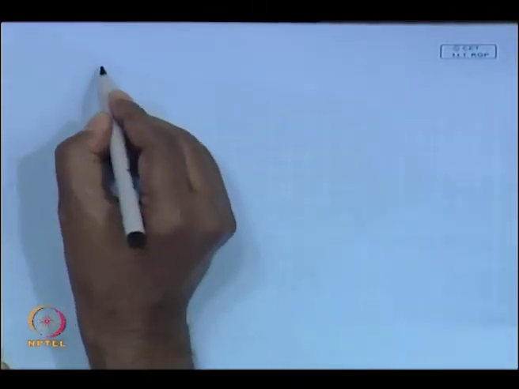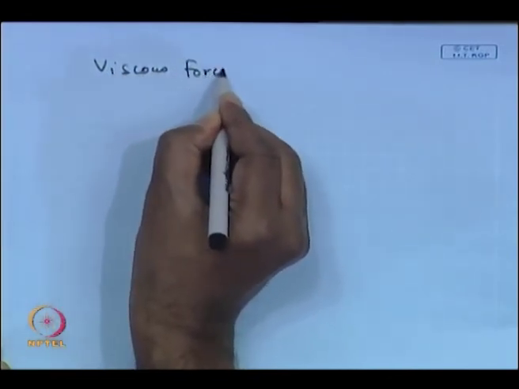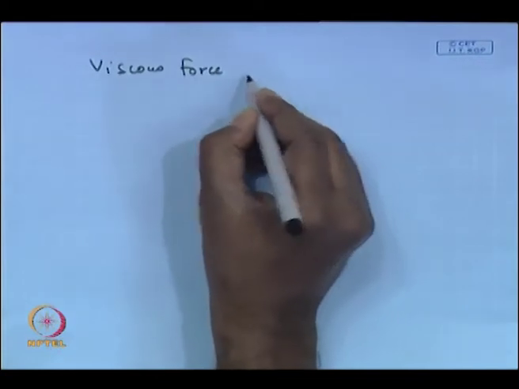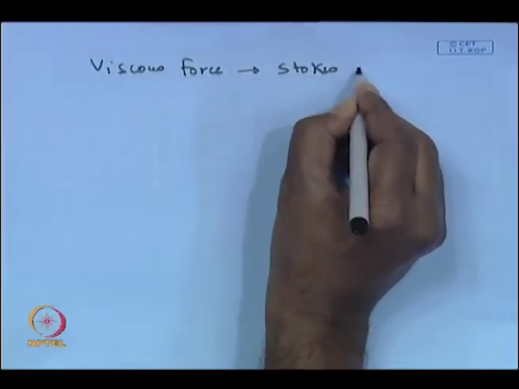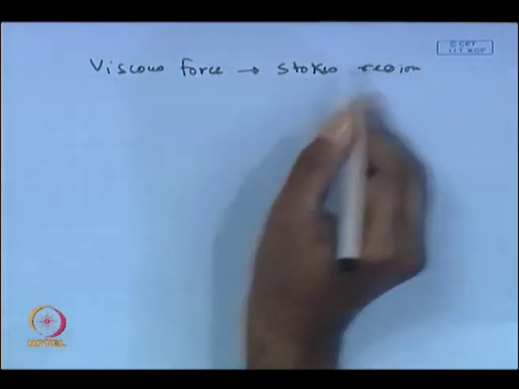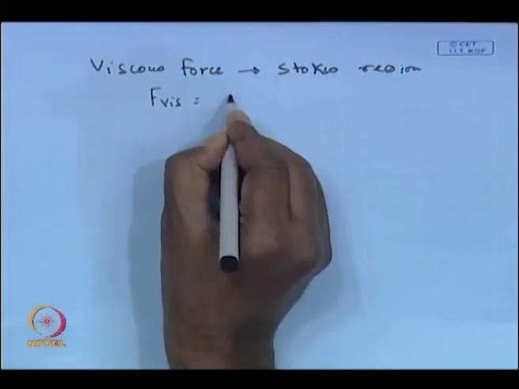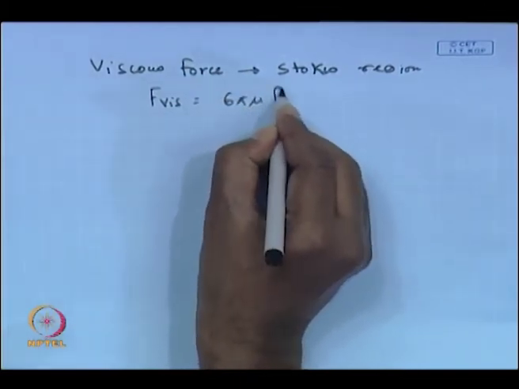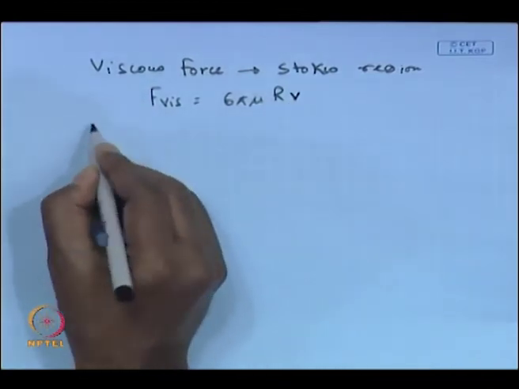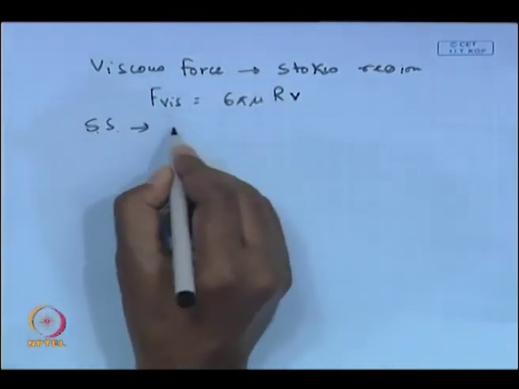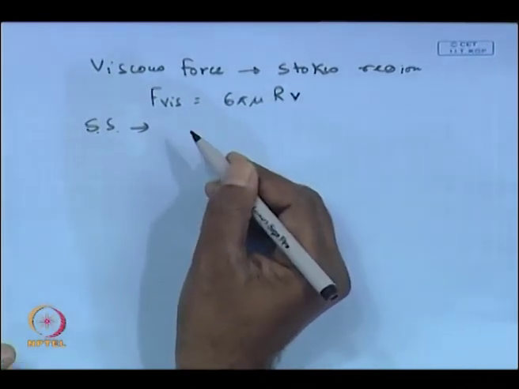The viscous force, typically you will be getting in the Stokes region, and on a sphere the viscous force becomes 6 pi mu r times v, where v is the velocity. Now, under steady state these two forces will be equal, viscous force will be equal to electric force.